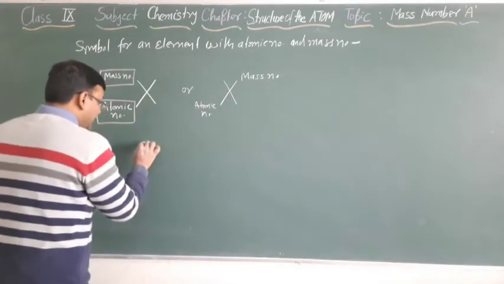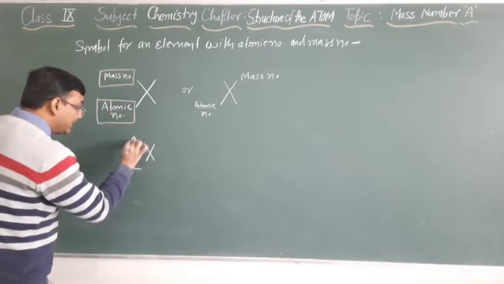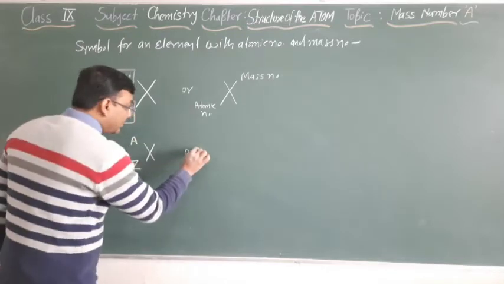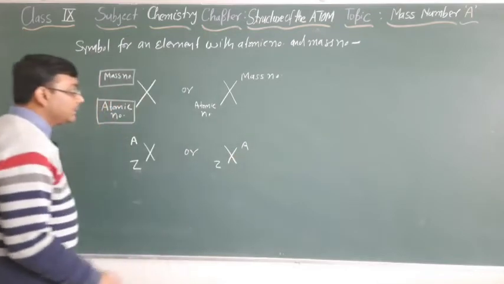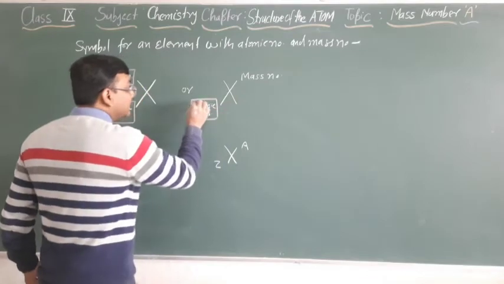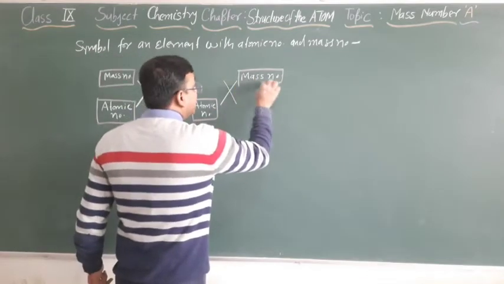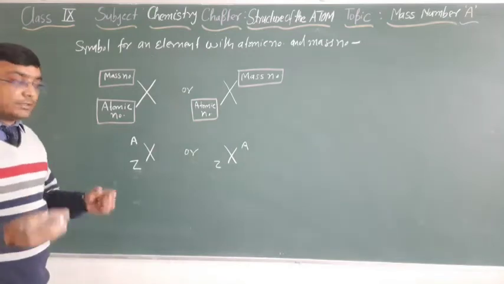So we can write X with Z as the atomic number and A as the mass number. Is it clear? So this is the symbolic representation of atomic number, element and mass number together.